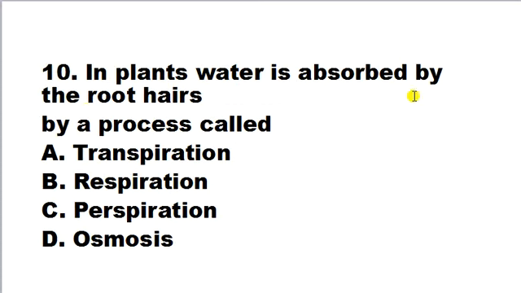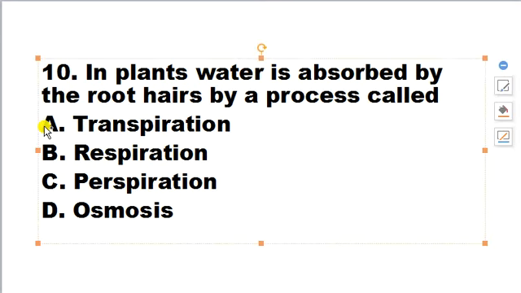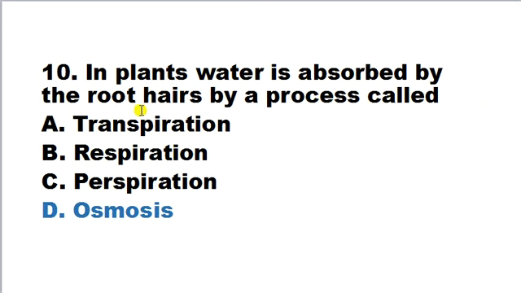In plant, water is absorbed by the root hair by a process called transpiration, respiration, perspiration, osmosis. In plant, water is absorbed by the root hairs by a process called osmosis. So correct answer is osmosis. Root hair absorbs minerals by active transport and water by osmosis. So friends, we have to remember that water is only absorbed by the osmosis process, but the minerals and other salt nutrients are absorbed by the active transport mechanism.